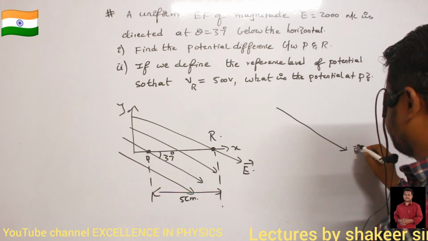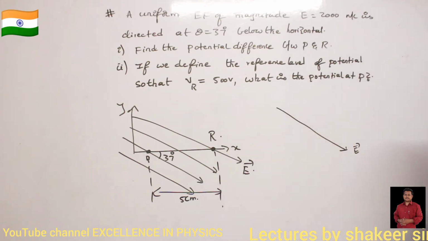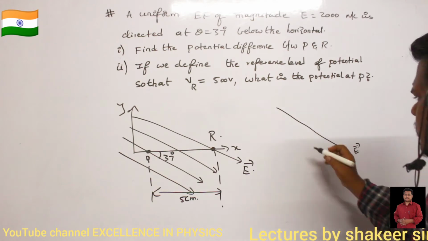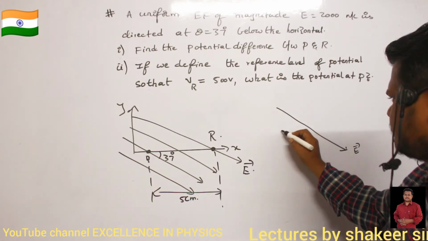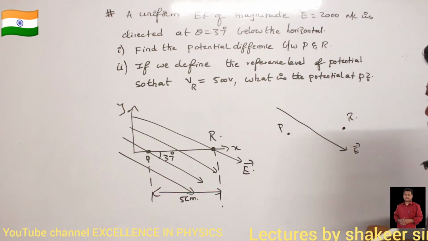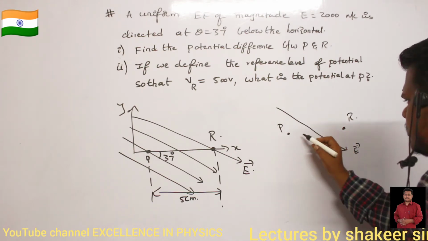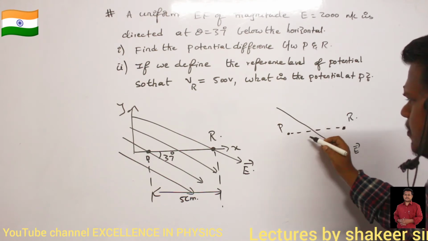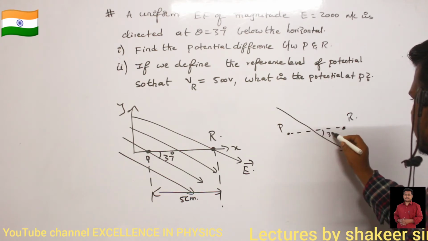This is the direction of electric field. Are you able to understand? So where is my point P? Point P is somewhere here, and point R is somewhere here. So what is the angle between them? The angle between them is definitely 37 degrees.